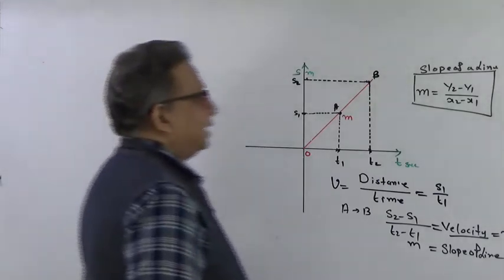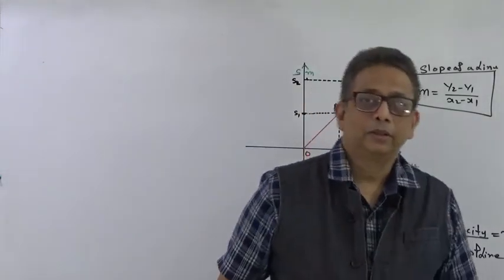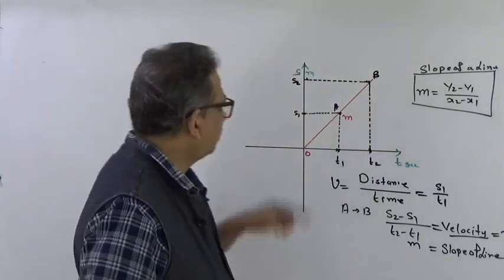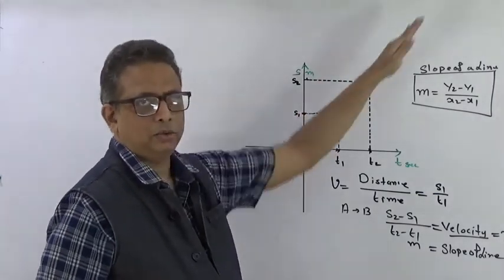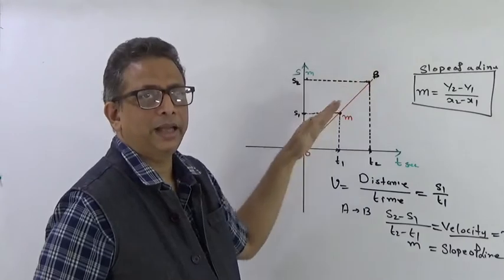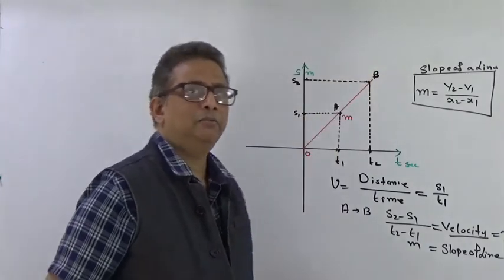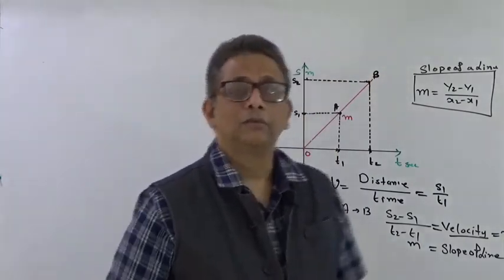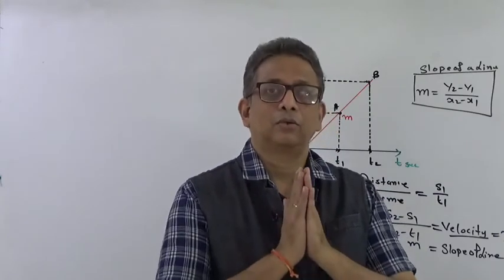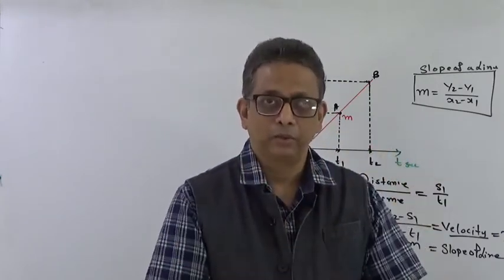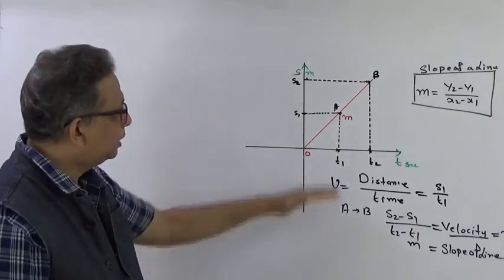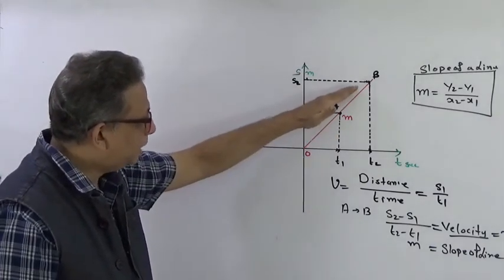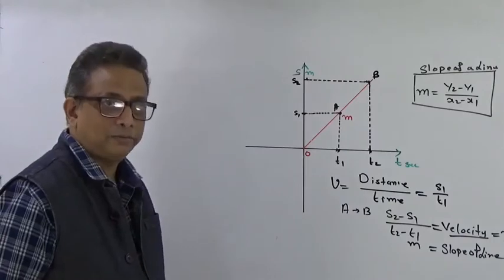This is an example of a body moving with a constant velocity. So whether he goes from A to B or B to C, if the line is a straight line, it indicates that he is going with a constant velocity. The velocity is constant. It is not changing with respect to time t, right? So this is the interpretation of velocity and the meaning of that in the graph, correct?